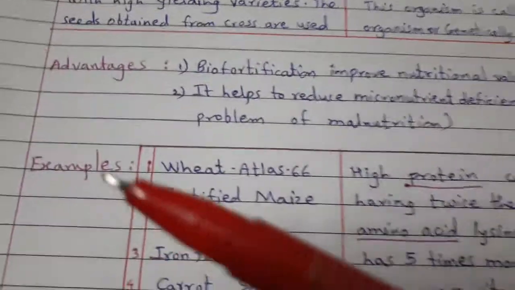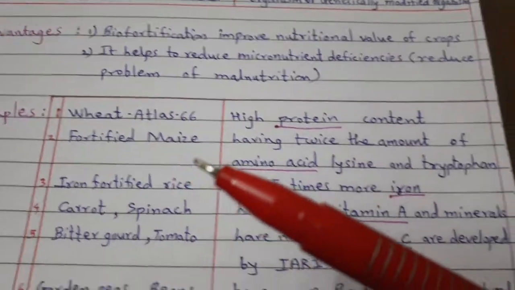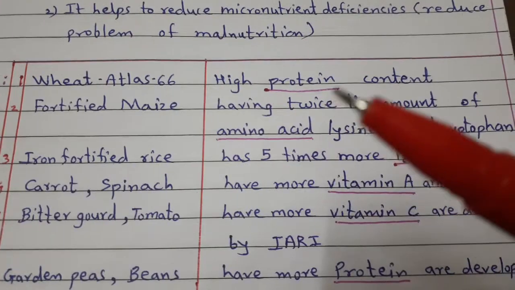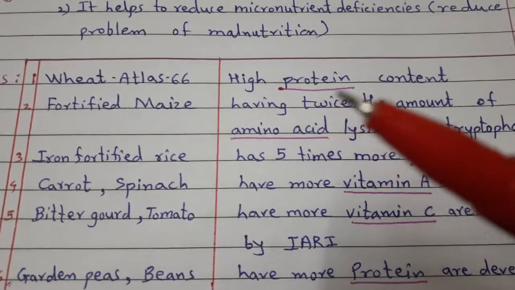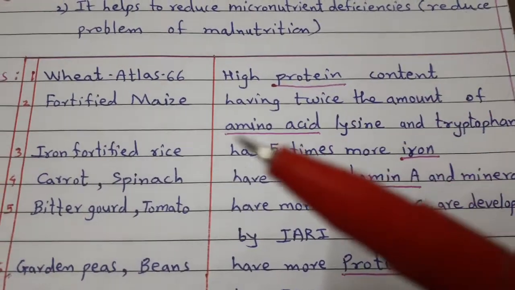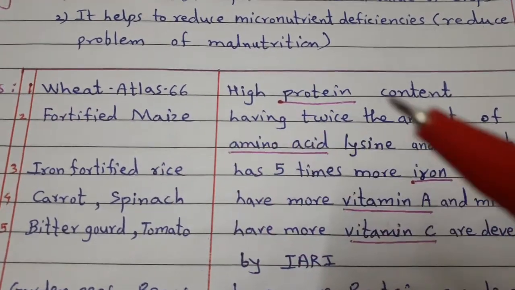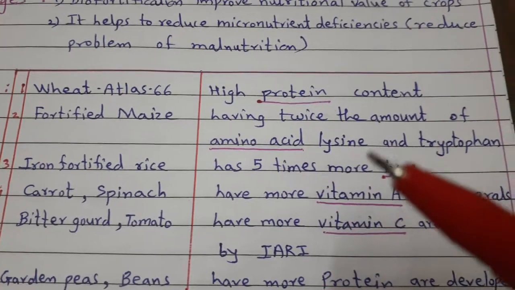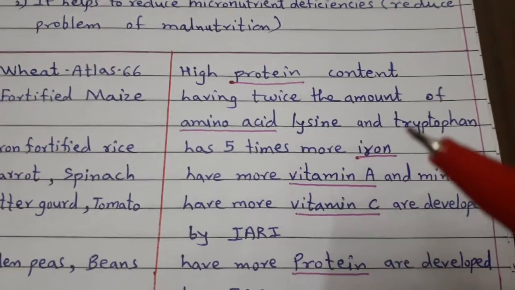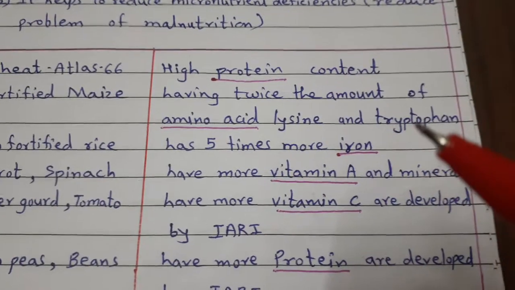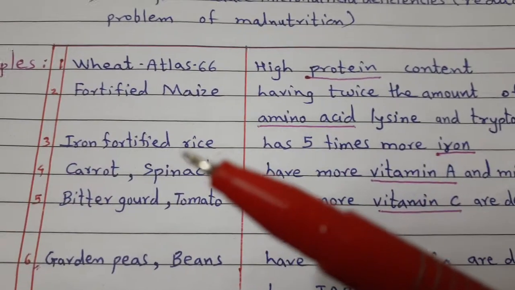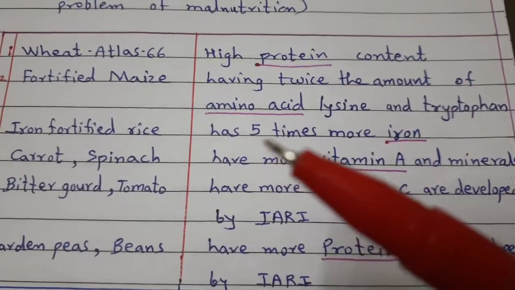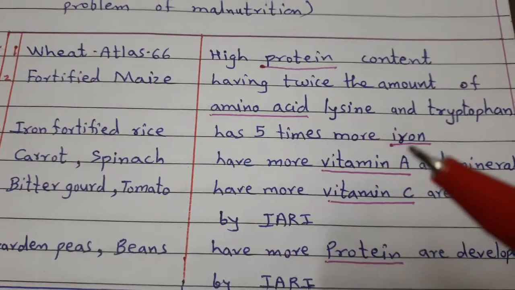Examples of biofortification. So first example, that is wheat Atlas 66. It has high protein content. The second one, fortified maize, it has twice the amount of amino acids, that is lysine and tryptophan. Third example, iron fortified rice. It has 5 times more iron.